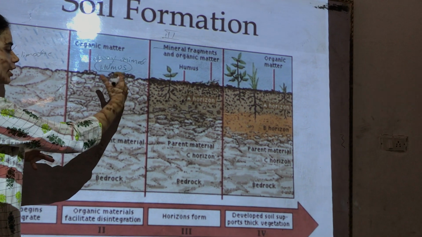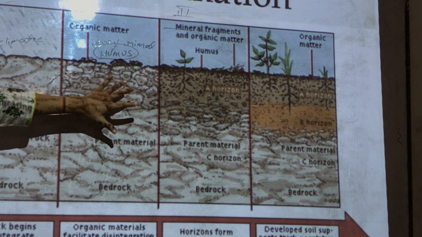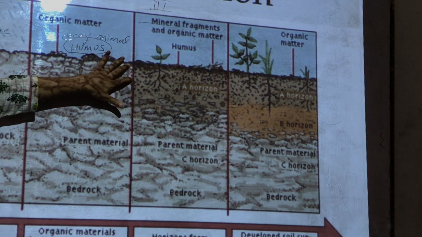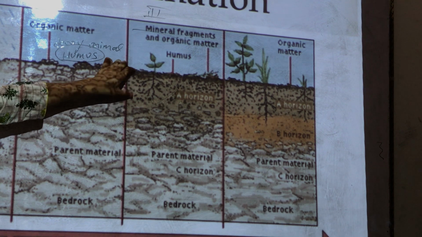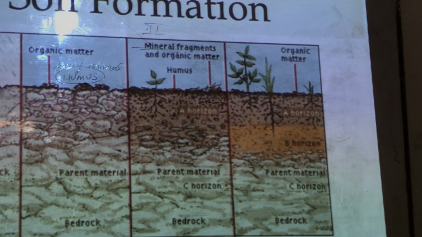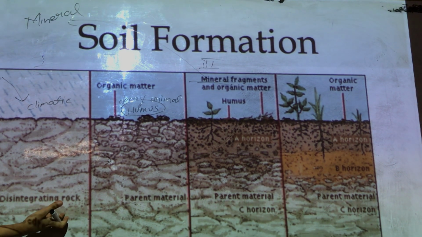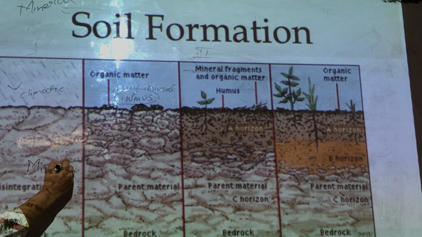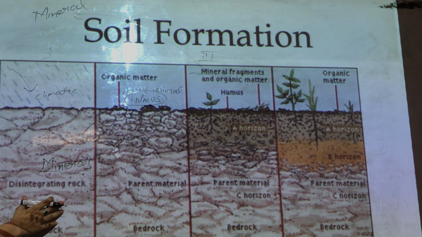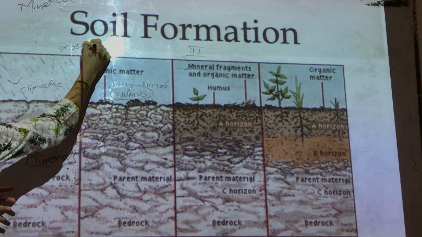Slowly and steadily they form the soil in which we can see the plants growing, we can see the crops growing. This is basically mineral fragments and organic matter. Here it is not properly soil yet, it is just mineral fragments. What do we understand by mineral fragments? Mineral fragments means the minerals that were there in the rock. So these rocks basically contain minerals. When they break into pieces, that is how the soil gets its minerals. As we all know, these minerals are very important for the growth of any plant.